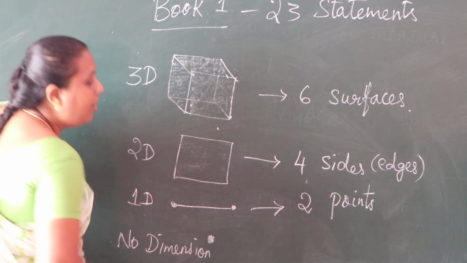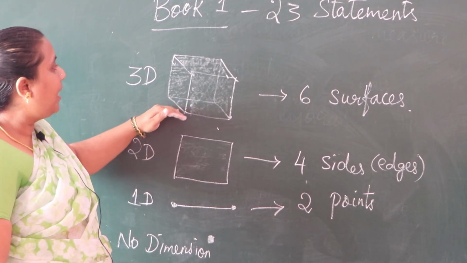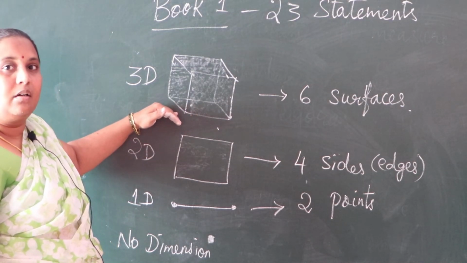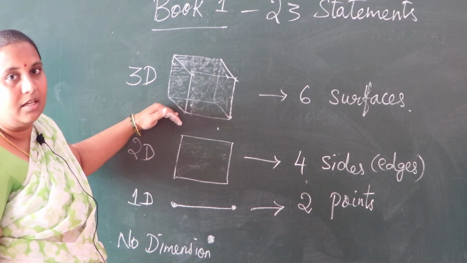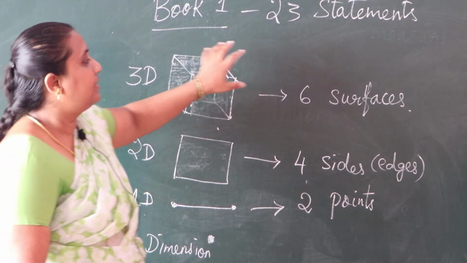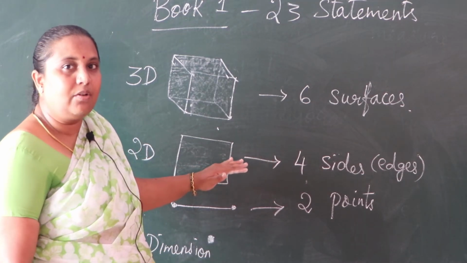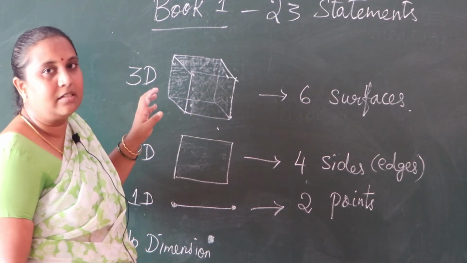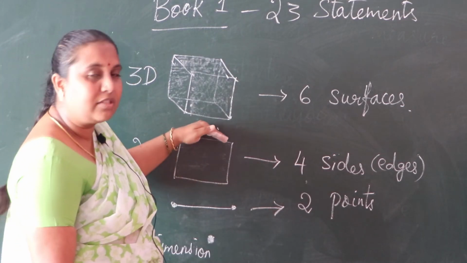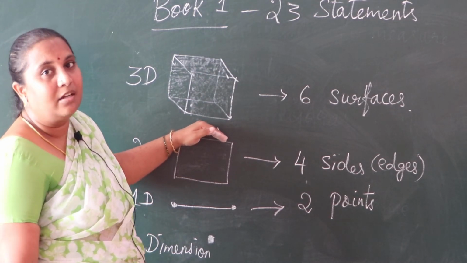Now see, you all know all this. These are very well known things. But here we can't ask any questions about this. We can accept it is a cube. We can accept it has 6 surfaces. And we can accept it has 4 sides. Why does it have 4 sides? We can't say. It has 1, 2, 3 and 4 sides, so we can say it has 4 sides. It is a universal truth.